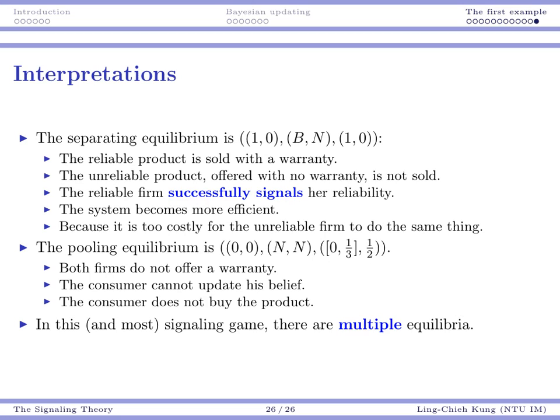There are other situations where you have no separating equilibrium, and all the equilibria are pooling, and you may expect a very inefficient outcome in that case. So in general, for all kinds of signaling games, we may have multiple equilibria, and at least we hope that we may have at least one separating equilibrium. That means it's possible for one of the firms, or one of the principals, to differentiate itself from other inefficient types of principals.